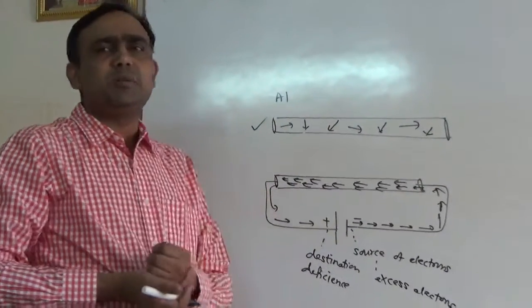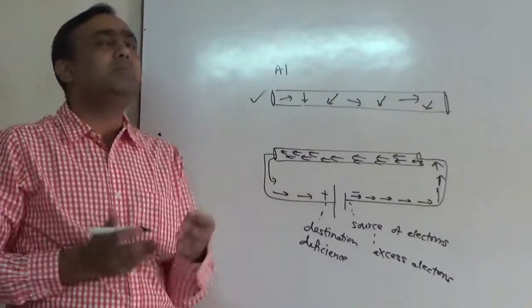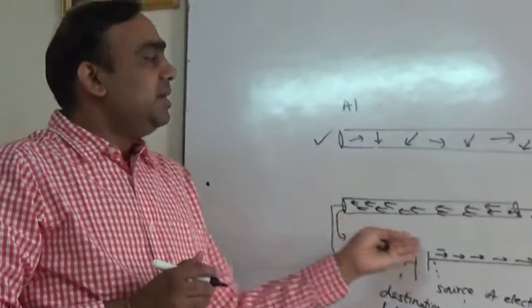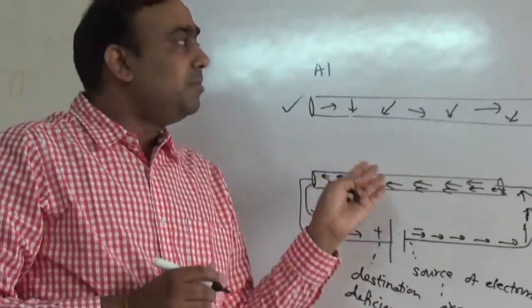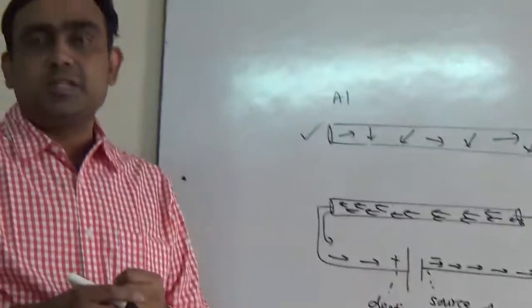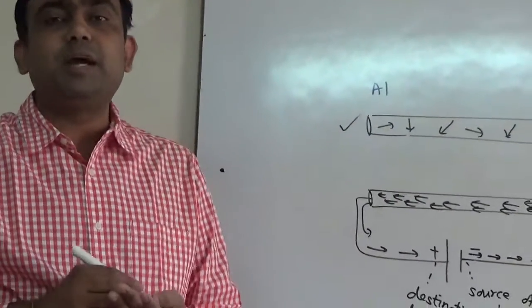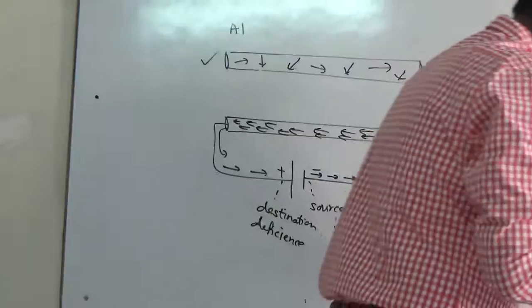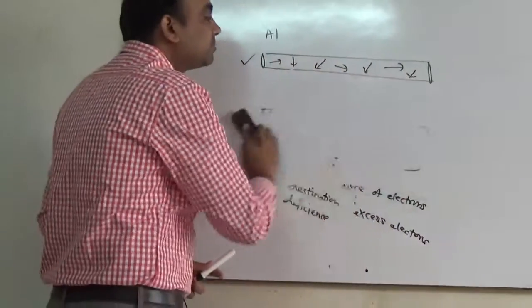So this is the story about the conductors. Conductors are able to pass current, or flow of electrons is possible, because they have free electrons. Suppose we don't have free electrons, what will happen? Now the same story is there in insulators.